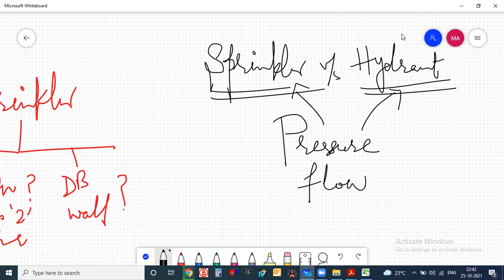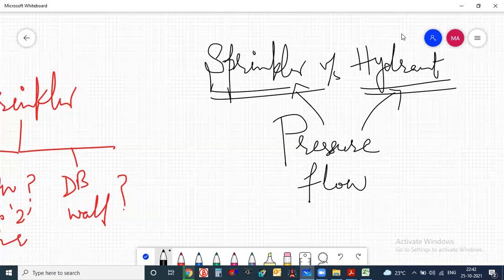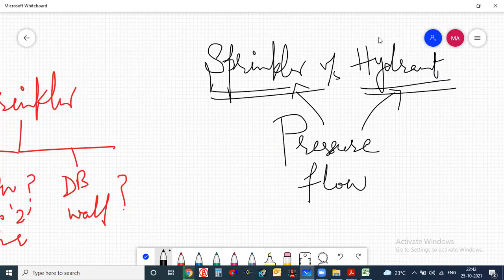Hydrant has 2 types, indoor and outdoor, right? Not like that. It will be defined in terms of classes actually, class 1, class 2, class 3 systems. So that we will take tomorrow. Tomorrow we will directly go into NFPA 13. First we will try to understand NFPA 13.